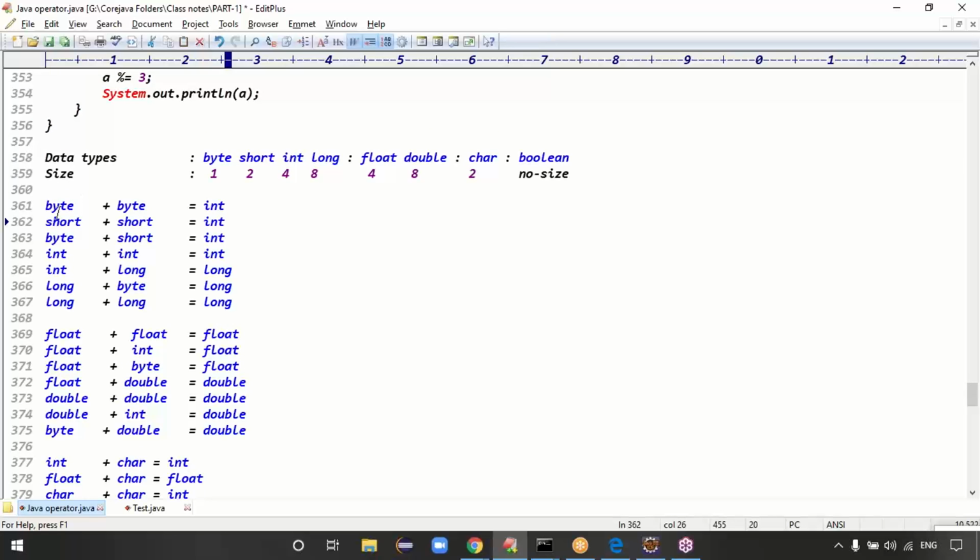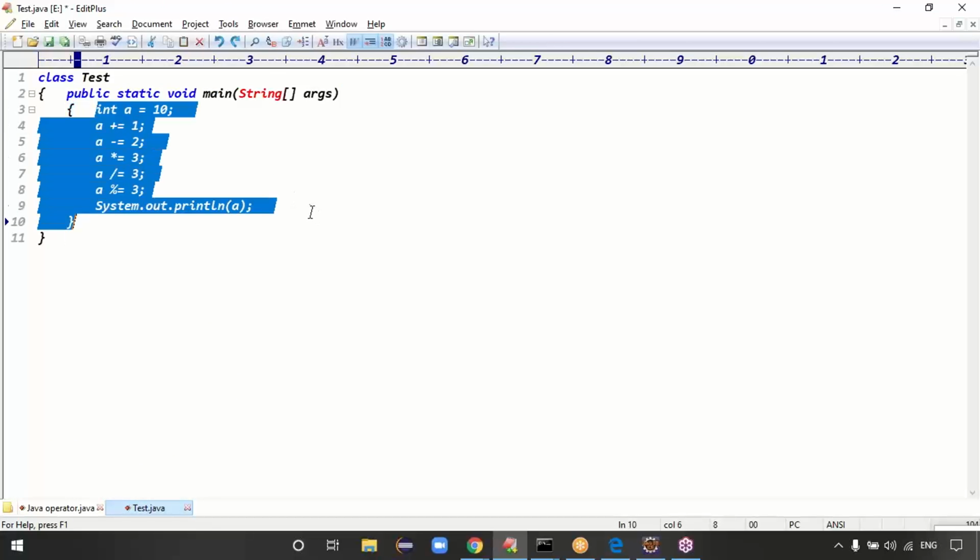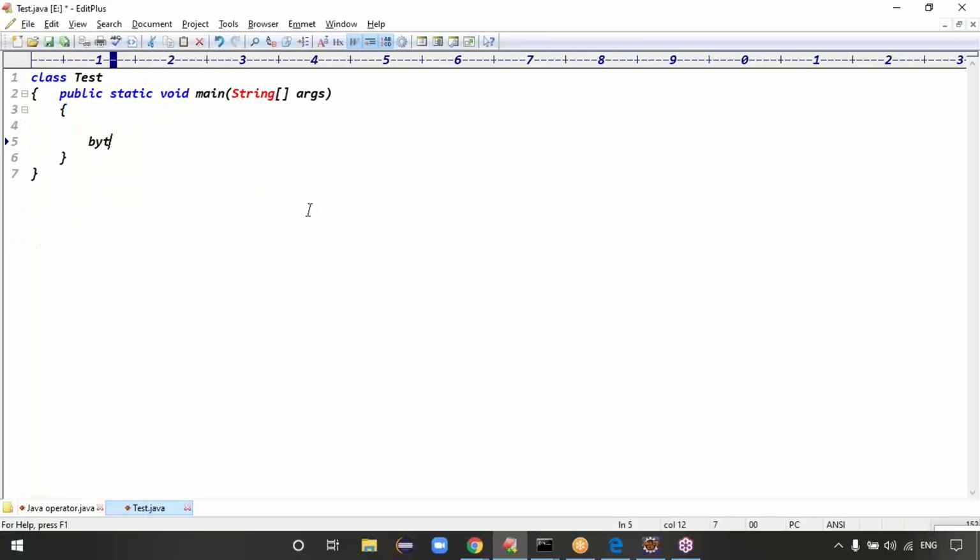Byte plus byte. I have some byte variables, and I'm doing the addition of the byte variable and byte variable. What is the output? Don't think it is byte, guys. You'll get the output as integer. Byte and byte, the output doesn't store in a byte variable, even if it is a very small value.